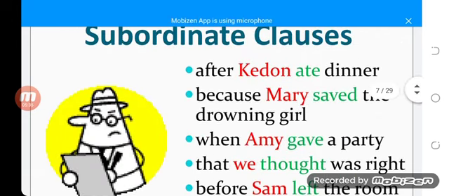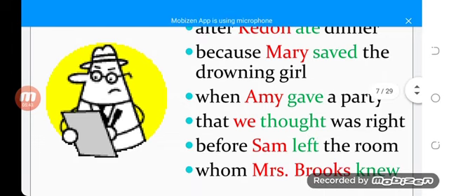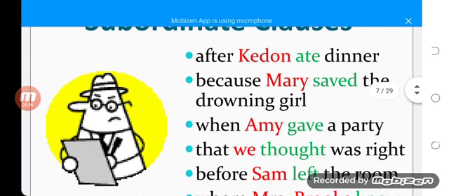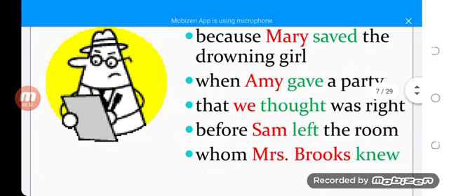So the examples are: after candidate dinner, because Mary saved the drowning girl, when Army gave, that we thought, before Sam left, whom Mr. Brooks knew. So they need the words after, because, when, that, before, whom.